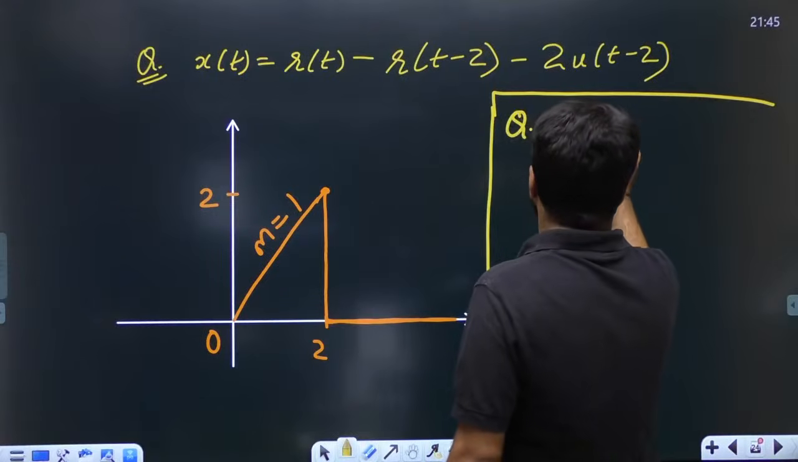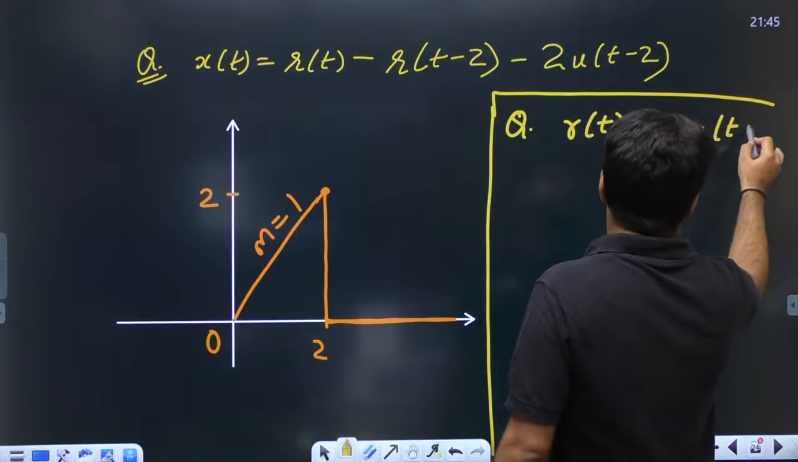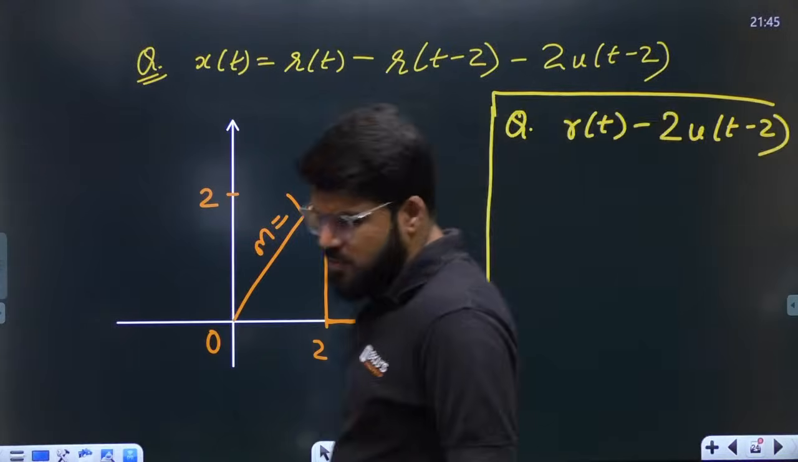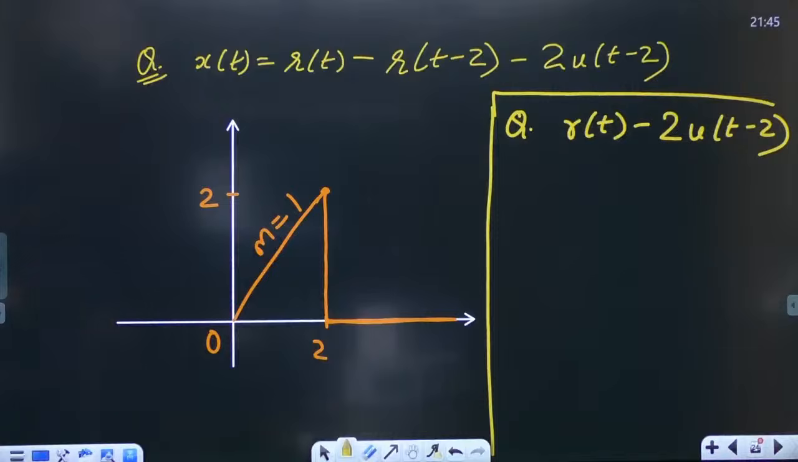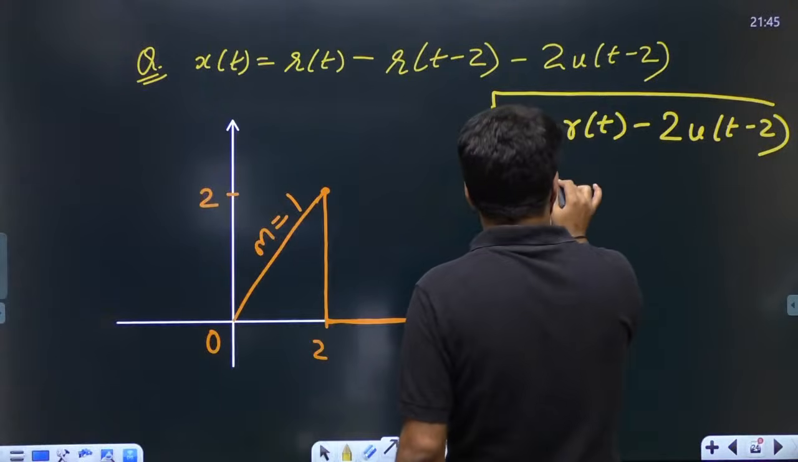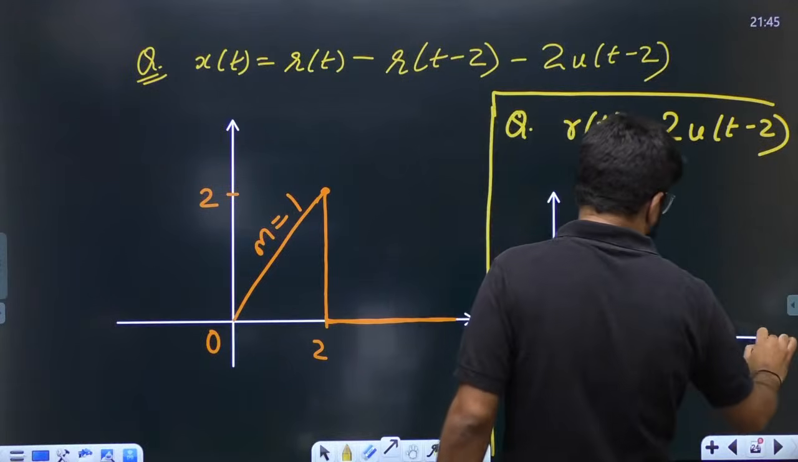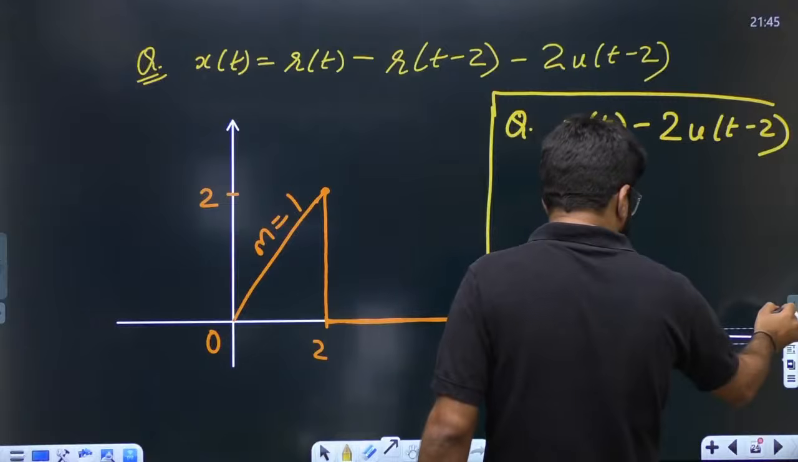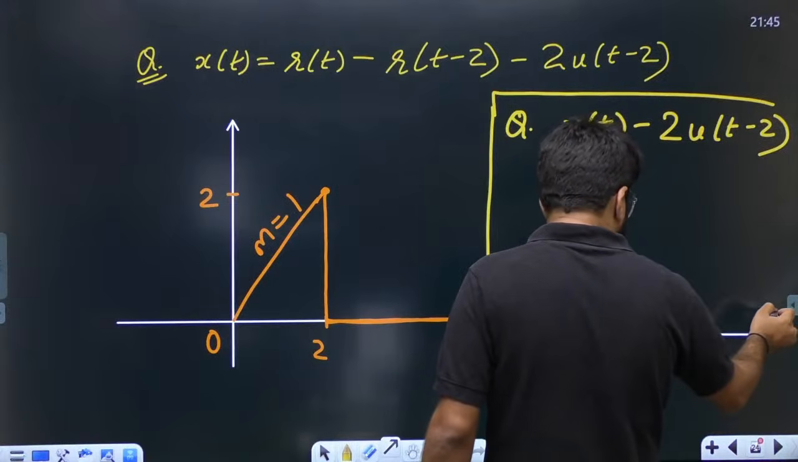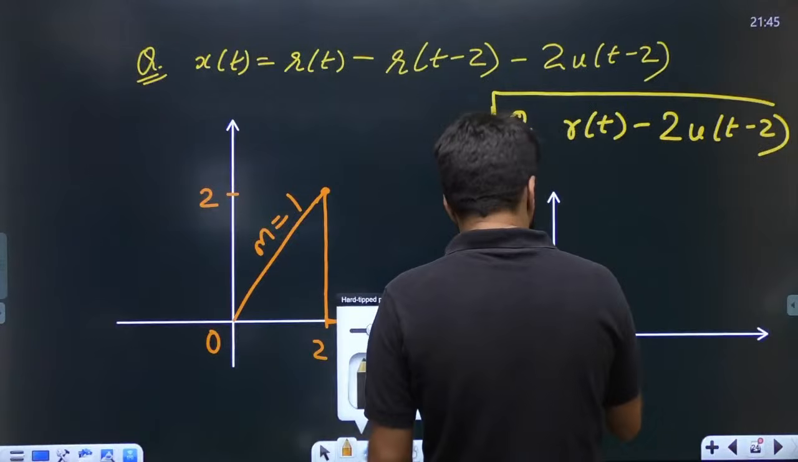Suppose it is only RT minus 2UT minus 2. Then what is the answer? There is no ramp. Only there is one ramp in the beginning, but then there is only the step that I have introduced here. So see the difference between both. थोड़ा concepts और open हो जाएगा.